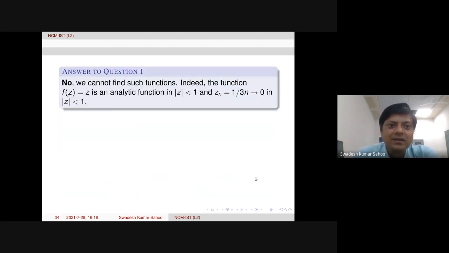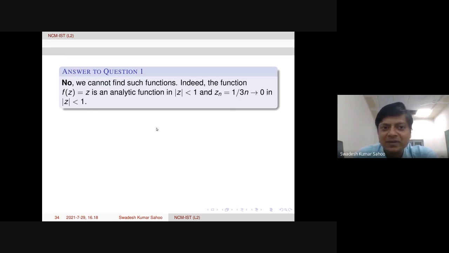We cannot find such a function because f of z equal to z is the analytic function inside the unit disk, and we take the sequence 1 over 3n in the unit disk. One can change it to some other, but here I have taken the sequence 1 over 3n so that it tends to 0 in the unit disk.